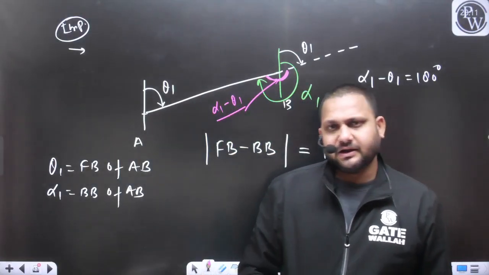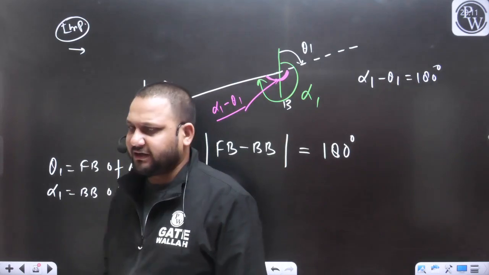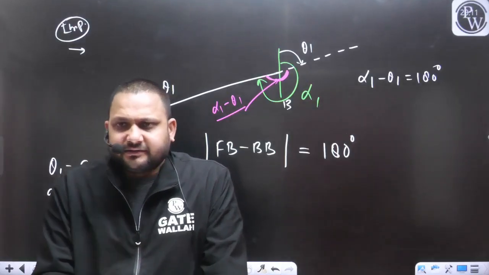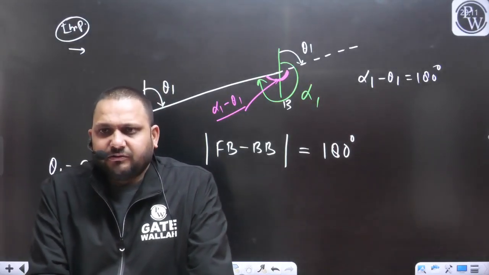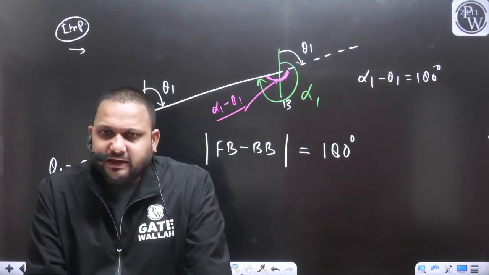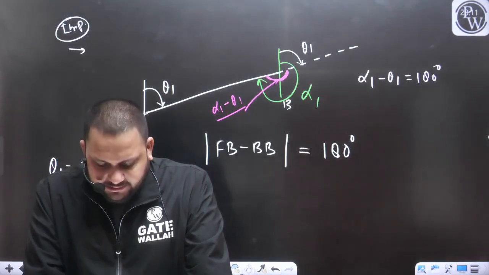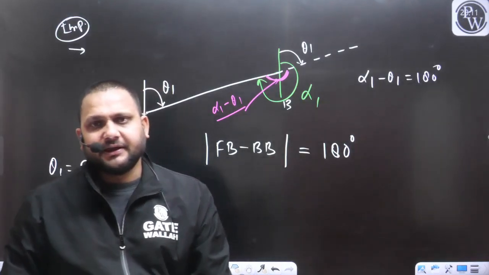If theta 1 is incorrect or alpha 1 is incorrect, in that case we will not get the difference of the fore bearing and back bearing as 180 degree, yes or no?